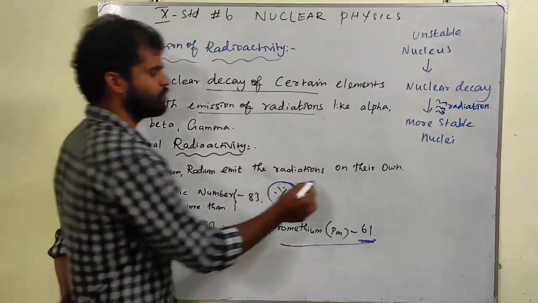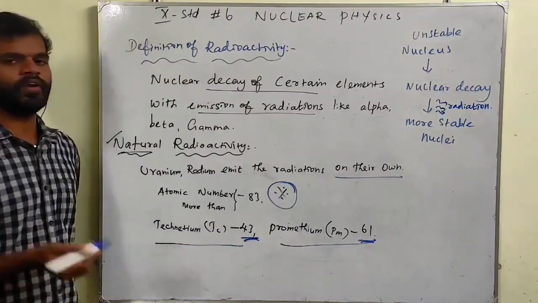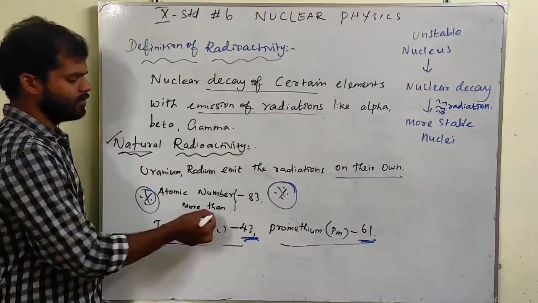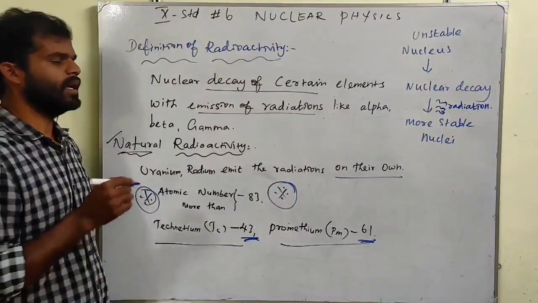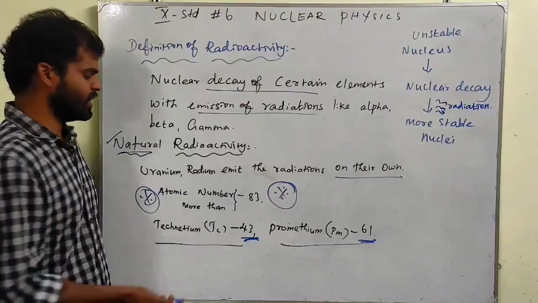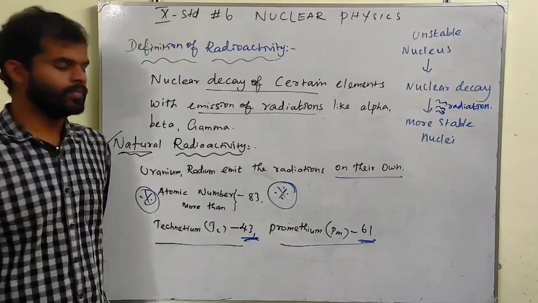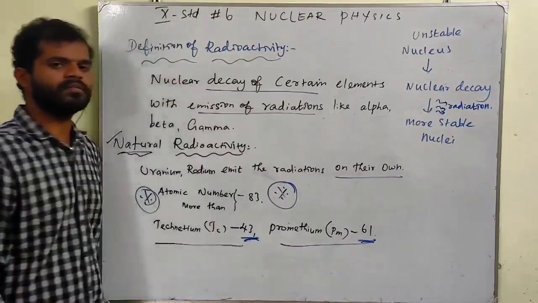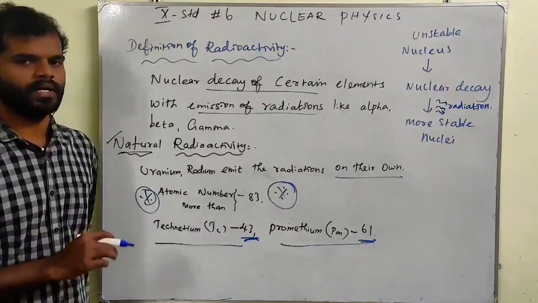This is only possible when atomic number is more than 83. We also have two other elements, technetium with atomic number 43 and promethium with atomic number 61. These two elements also can emit radiations.